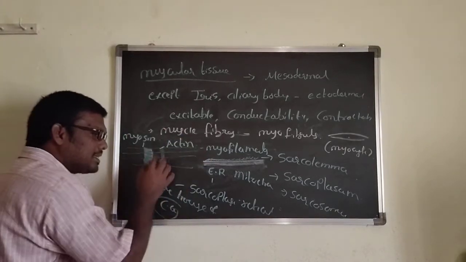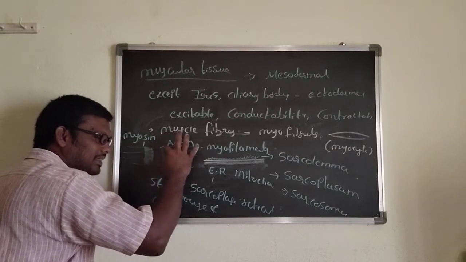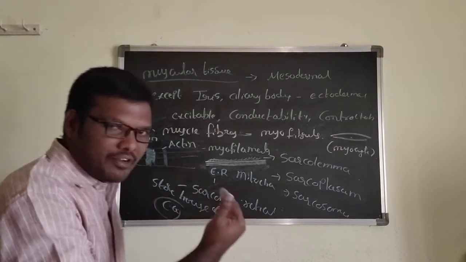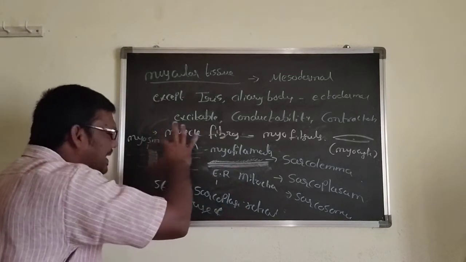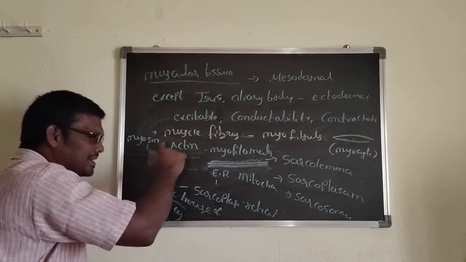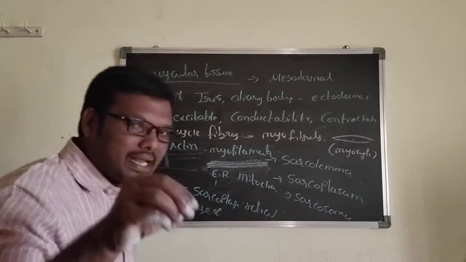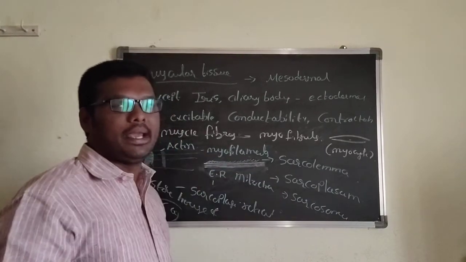Actin protein. Based upon the thick and thin filaments, the muscle fibers or muscles look like dark bands and light bands. That appearance is called a striated appearance.